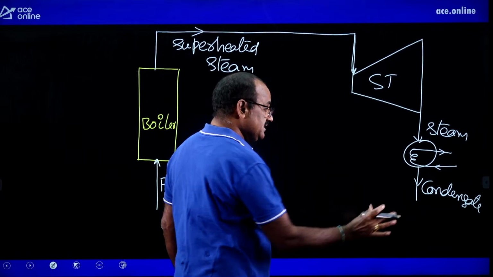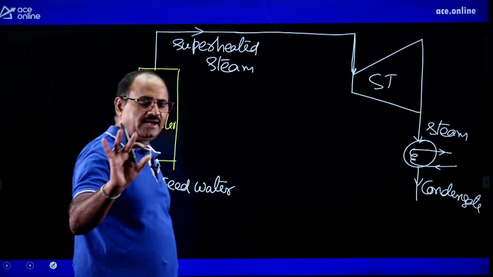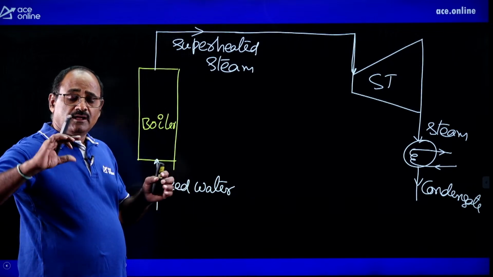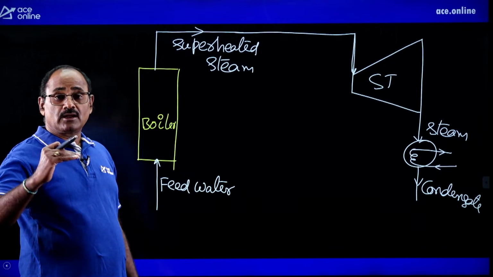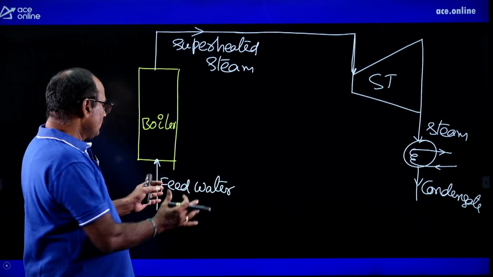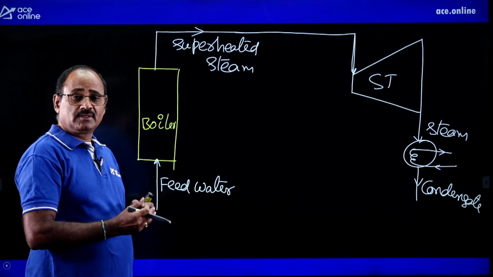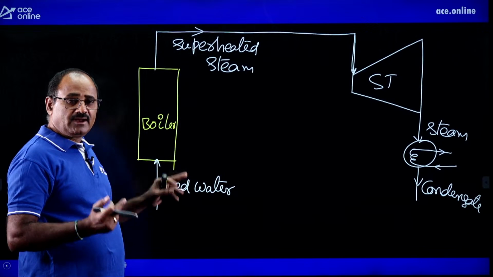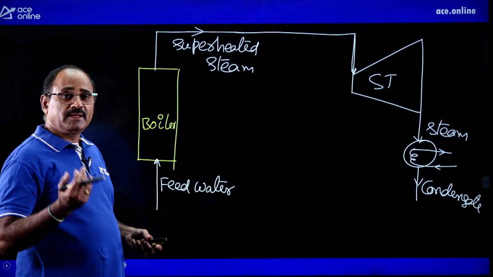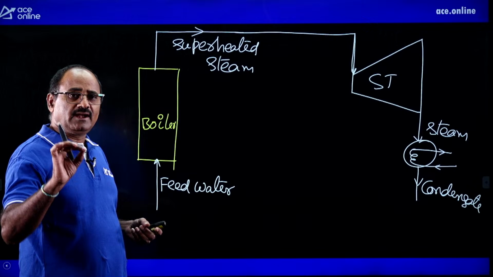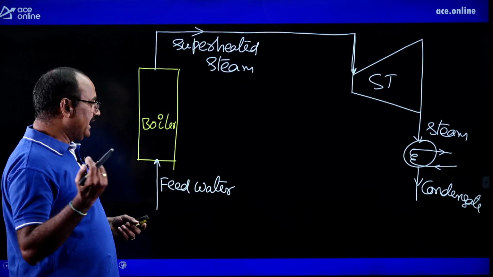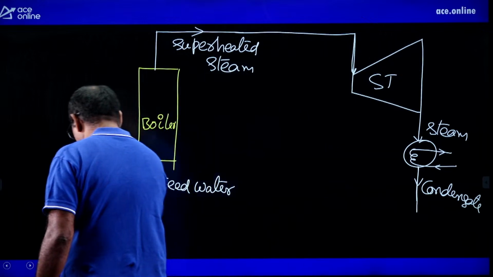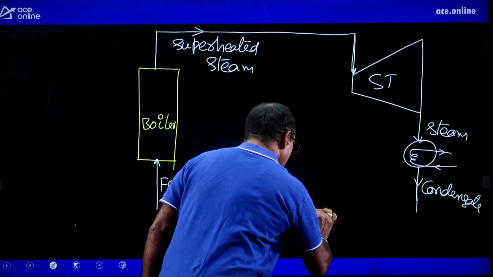The purpose of preheating this condensate is to increase the temperature of the feed water. Indirectly, by the regeneration mechanism or feed water heating mechanism, we are going to increase the temperature of the feed water. Once the high temperature feed water is allowed into the boiler, definitely the heat input decreases. Because of the decrease in heat input, definitely thermal efficiency is going to increase. Anyhow, for the purpose of preheating the condensate, what we are doing is, we are connecting a